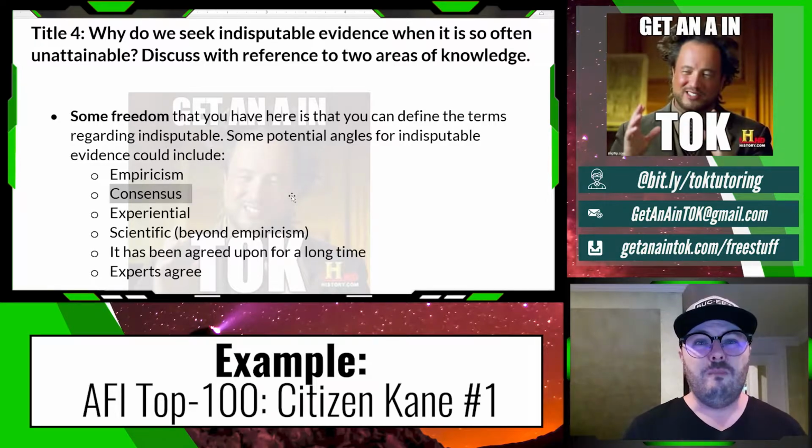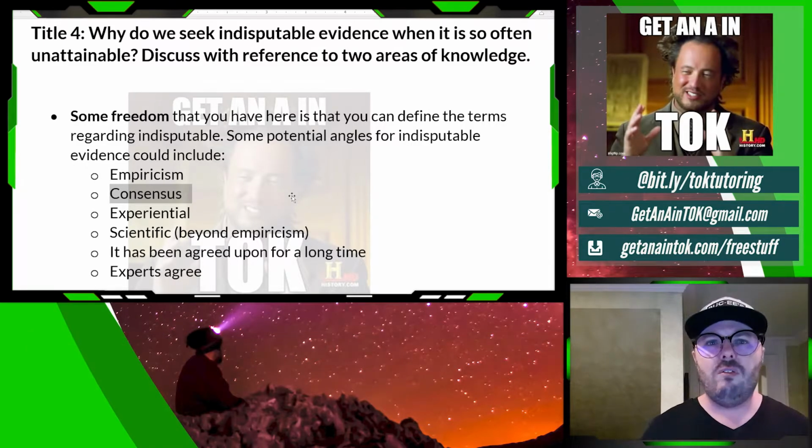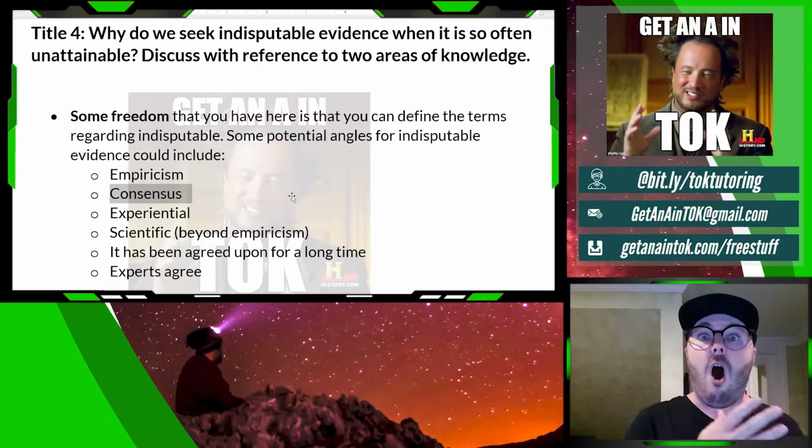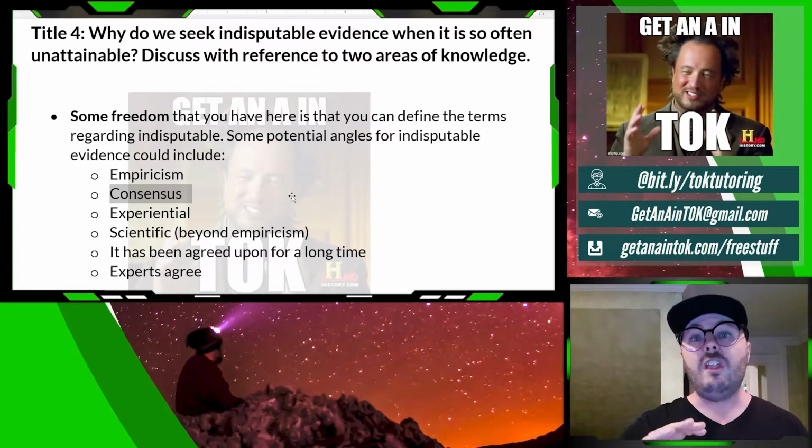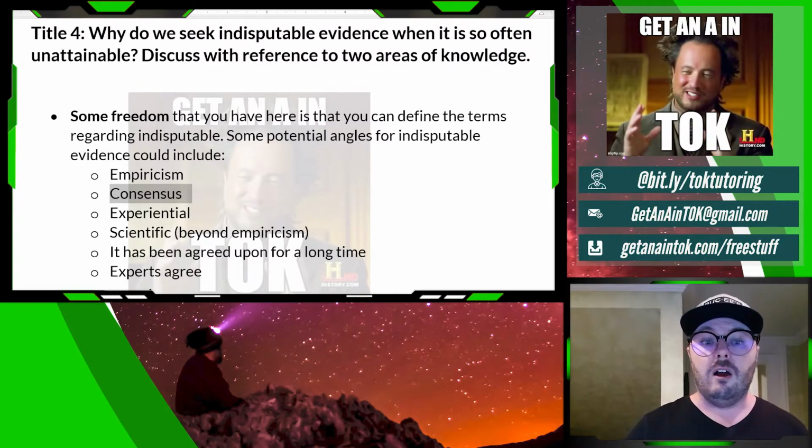I can't stand it. But is it indisputable that it's the number one American film of all time, if the experts always say it is? Do we care about the few people who say it's terrible if all of the experts agree that this film is good? I don't know. So if you want to, you could define indisputable this way by saying there is broad consensus, not with everyone, but just among the experts.